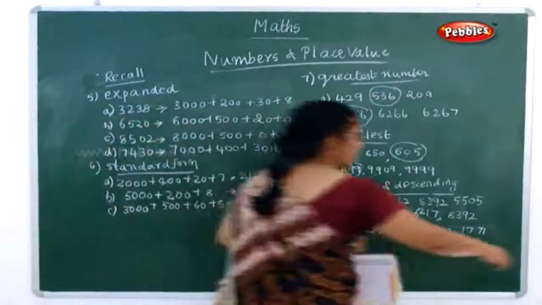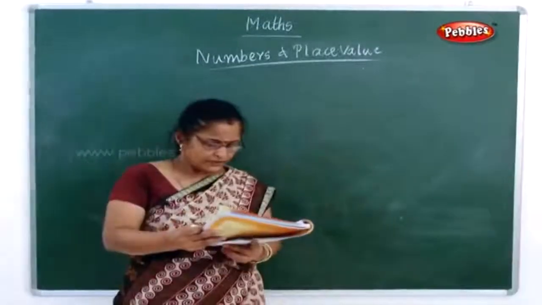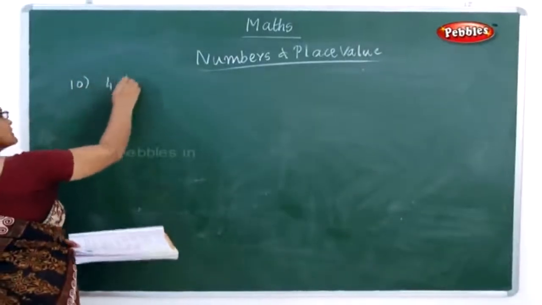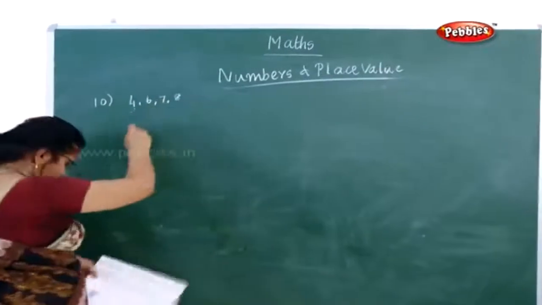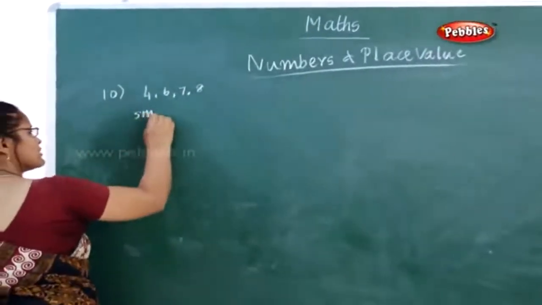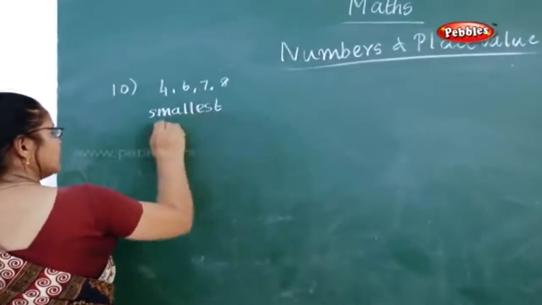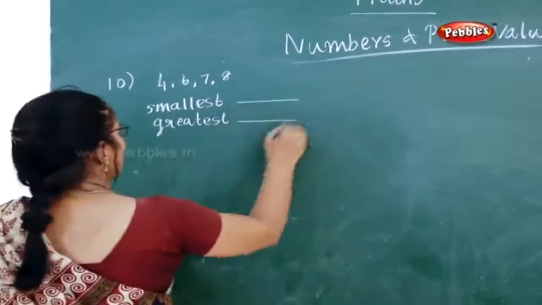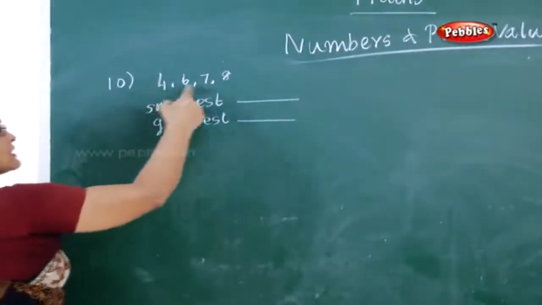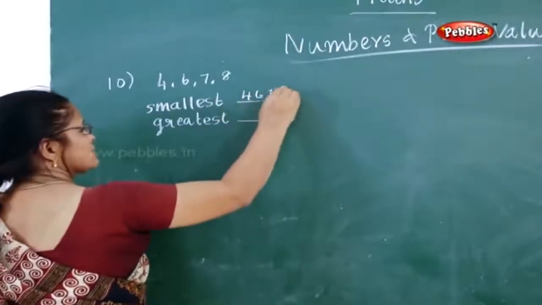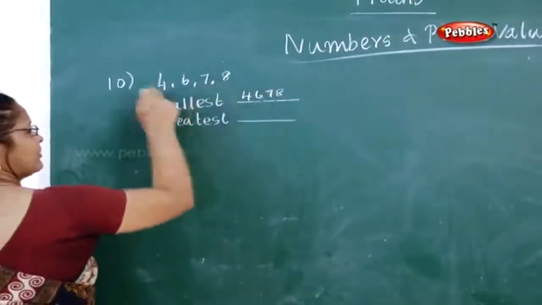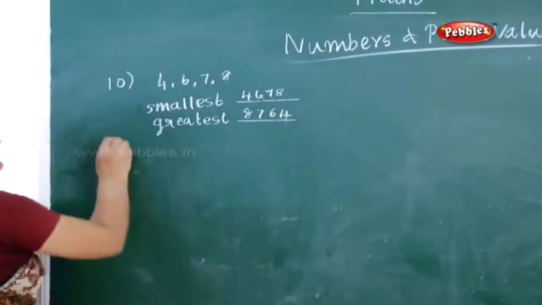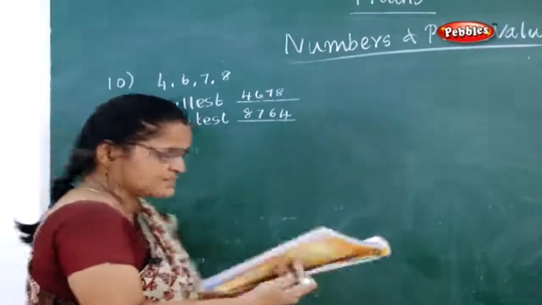Now the next sum, the 10th one. Using the given digits 4, 6, 7, 8, you have to write the smallest 4-digit number and the greatest 4-digit number. Now what do you have to do? You have to write the smallest and the greatest 4-digit number. Very easy, the smallest is 4678. What is the greatest 4-digit number? You can start from here: 8764. So this is how you have to do your smallest and your greatest number.